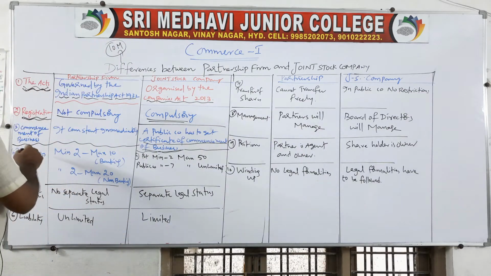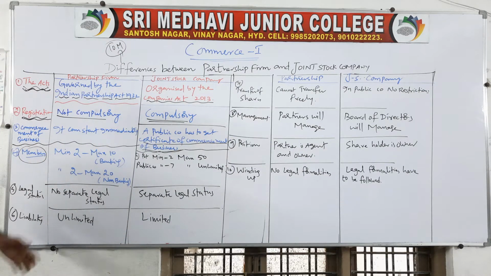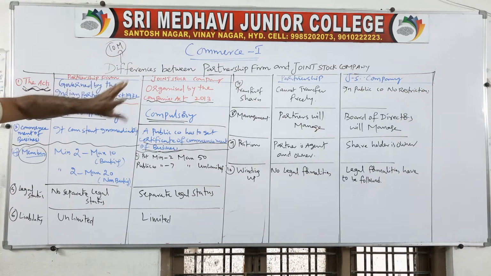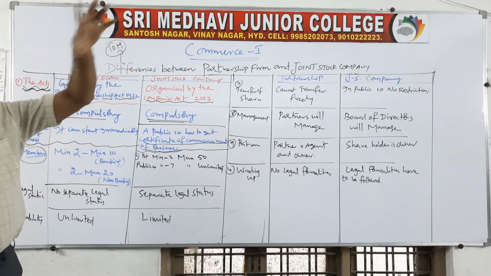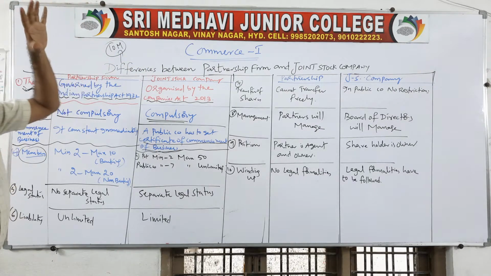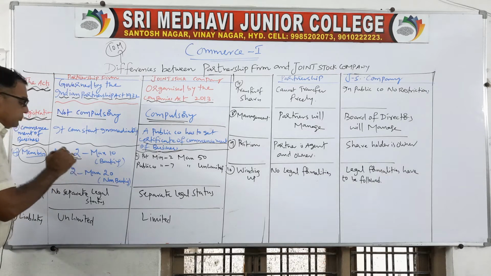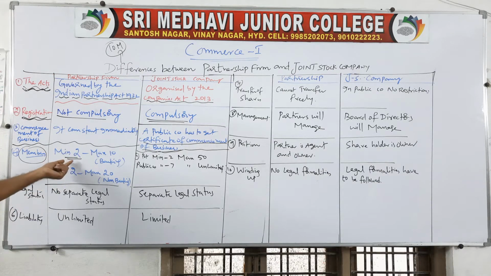Then the fourth point is very easy. Members. How many members should be there? Once you know the features of partnership and features of joint stock company, all these differences you can write down easily. We know that in case of a partnership firm, minimum is 2. You know this, the minimum number of members for a partnership is 2.